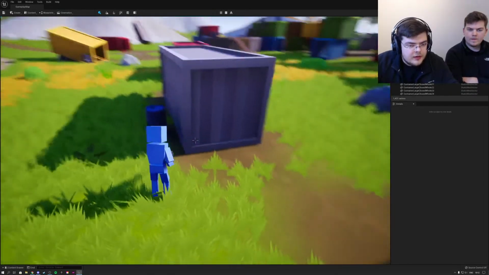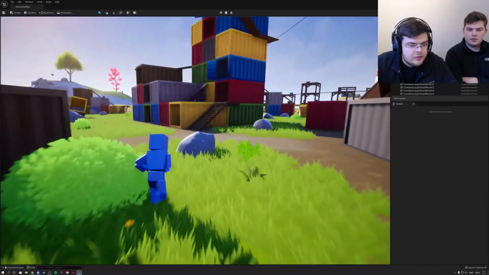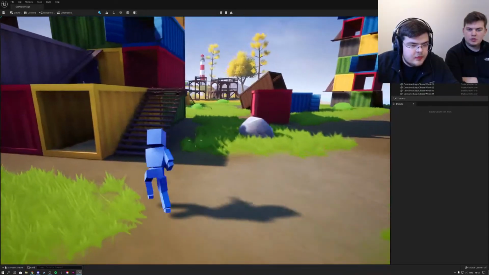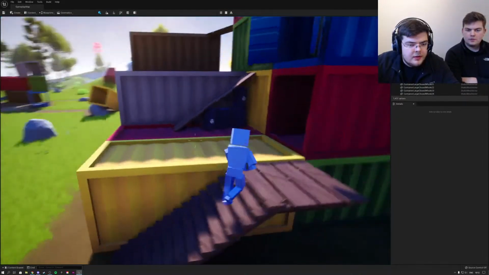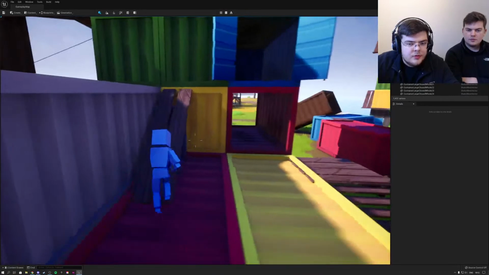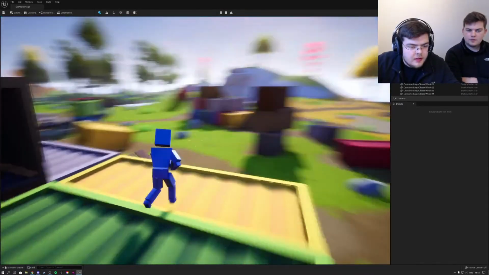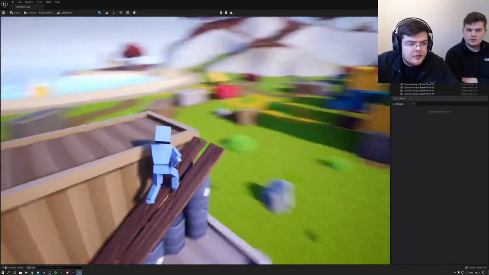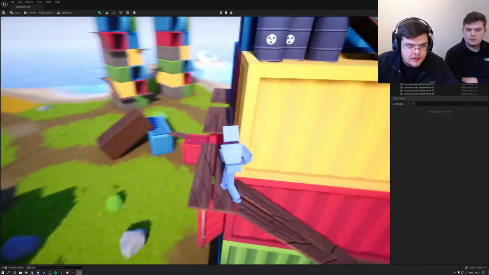Why does it feel like there's some sort of shader on everything though? Somehow it just feels a tad bit more smoothened. Look at these containers. Everything feels a little bit smoothened. That's true, and the lighting is more equal. But that's due to the lighting. I hope we can create the same effect that we had in Unreal Engine 4.